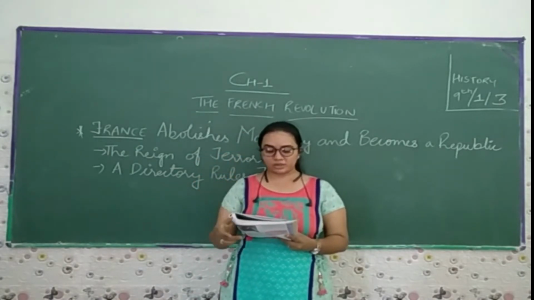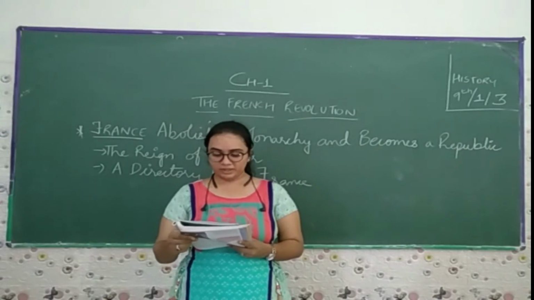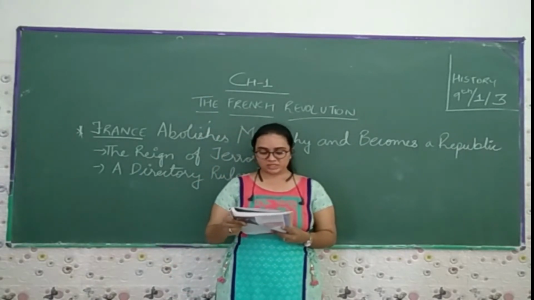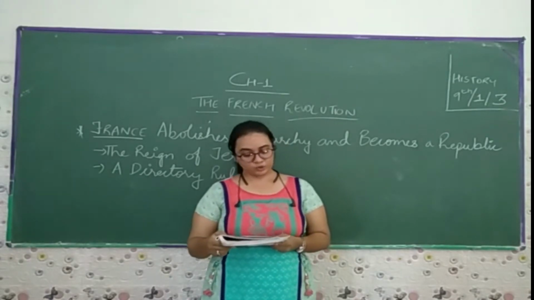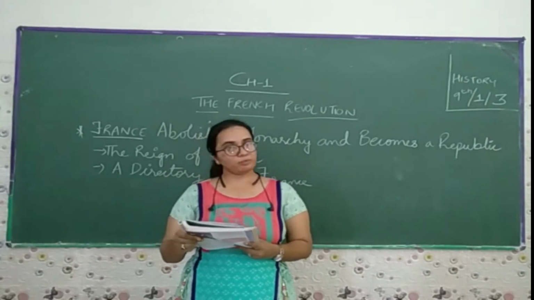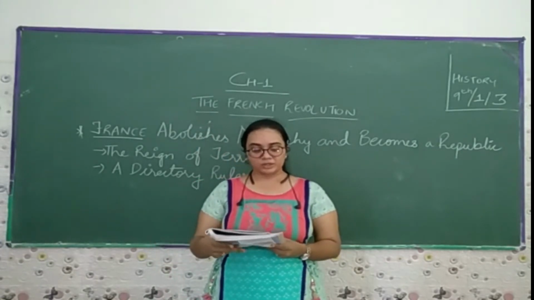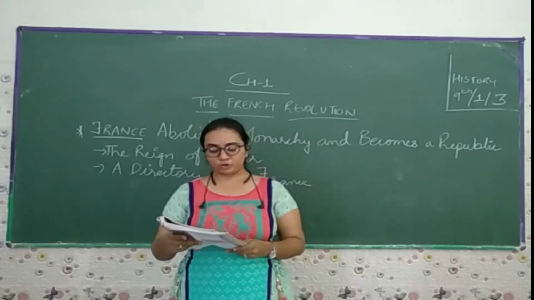Thousands of volunteers thronged from the provinces to join the army. They saw this as a war of the people against the king and the aristocracies all over Europe. You can find that thousands of volunteers thronged from the provinces to join the army, and this was a war of the people against the king and the aristocracy of Europe.